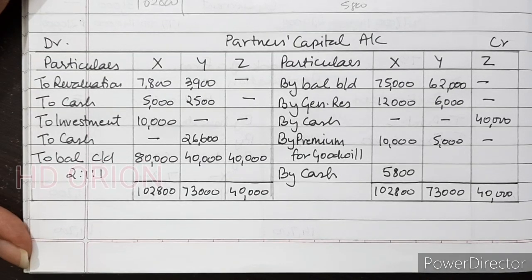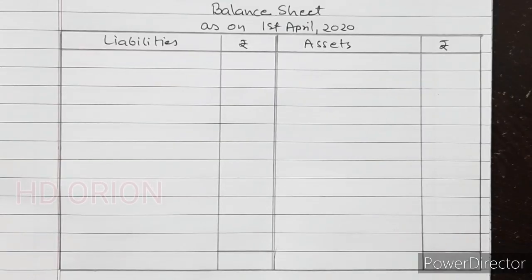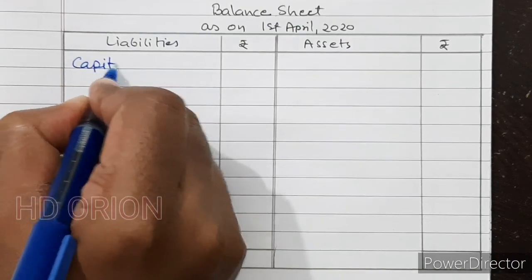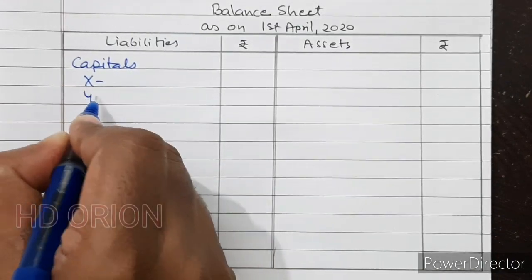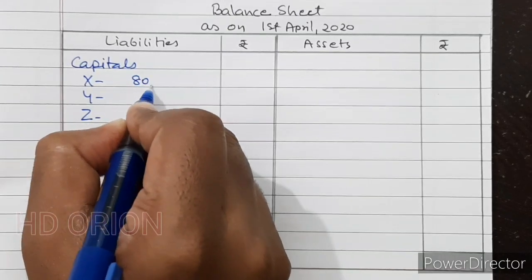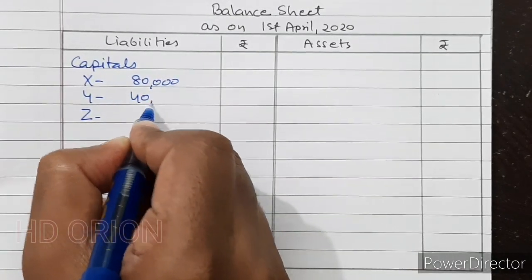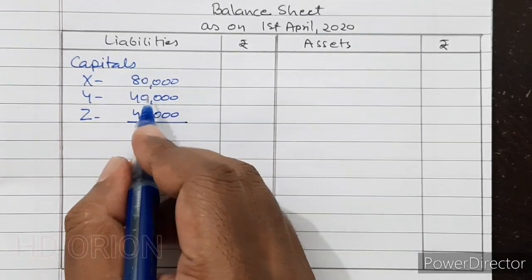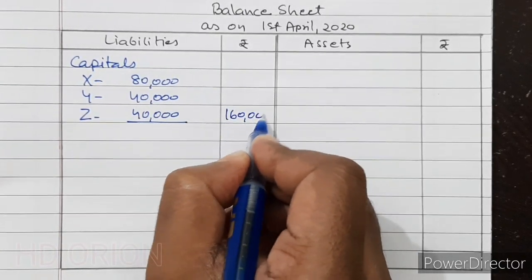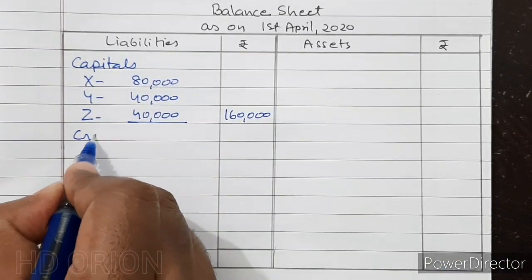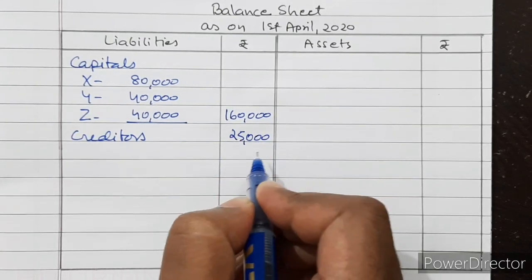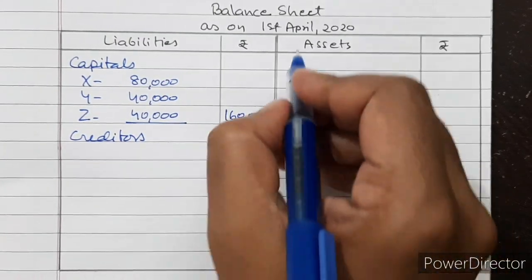Now let us see balance sheet of the new firm. Starting with capitals. For X, Y and Z, 80,000, 40,000 and 40,000. It will be 1,60,000. Then creditors, as it is, rupees 25,000, and general reserve is already distributed.